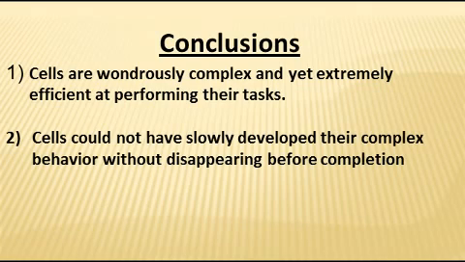Let's look briefly at what we can conclude as a result of looking at how cells behave and how they perform the functions that they are intended to do. Cells are, first of all, wondrously complex. I think I've shown you just a very simplified version, but yet it was very complex as to how cells behave.